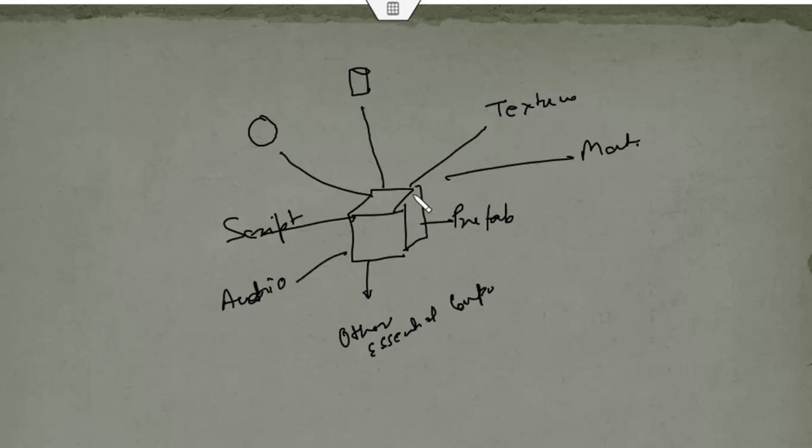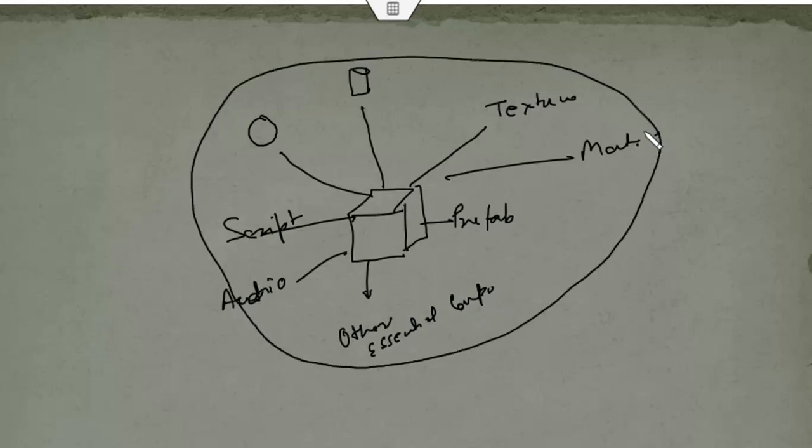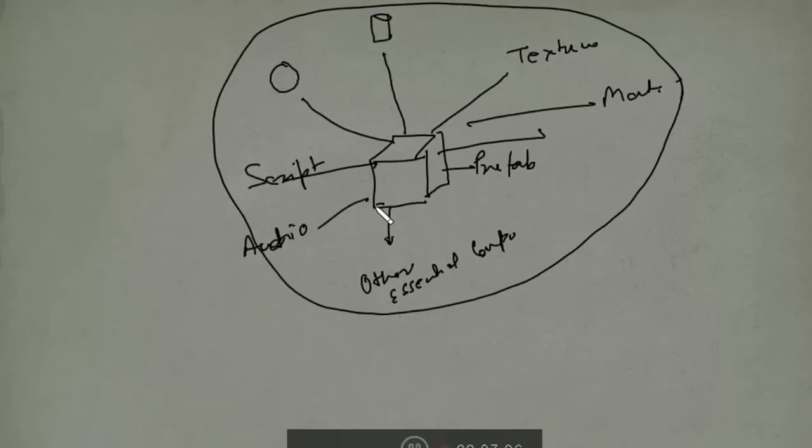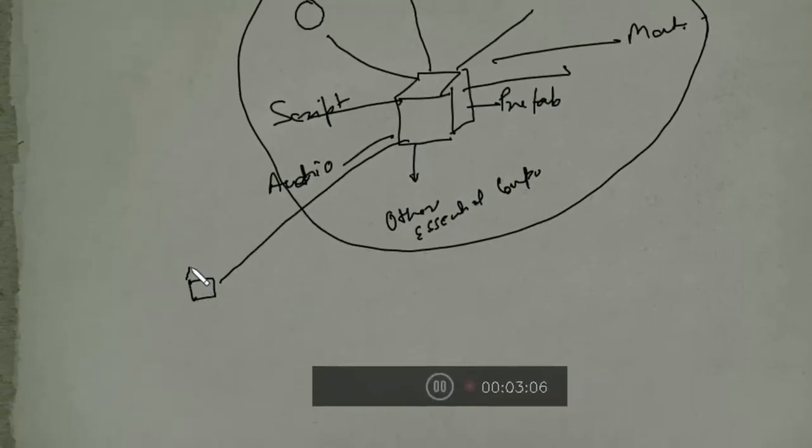So all of this will be covered by a single prefab. Now this prefab may be used in order to generate its various instances.